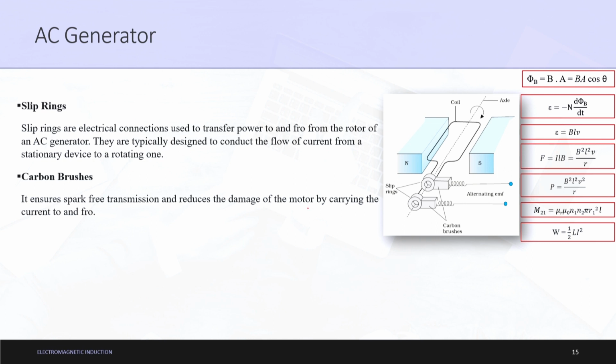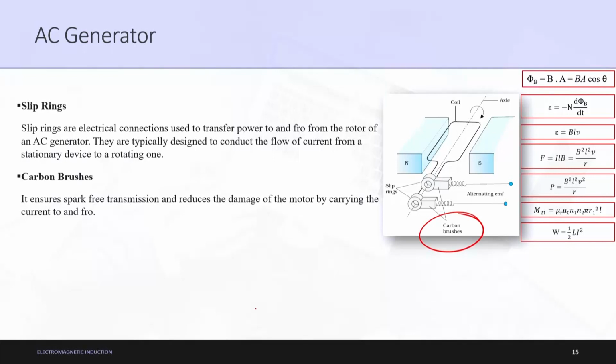If the damage to the motor is reduced, then the efficiency of the AC generator is higher. Everybody knows there are leakages and nothing is ideal, but as a person involved in the production of current, I will try to maximize my generator, and hence good quality carbon brushes are used. They carry the current to and fro, as in passage and receiving of current. So, this was slip rings and carbon brushes.